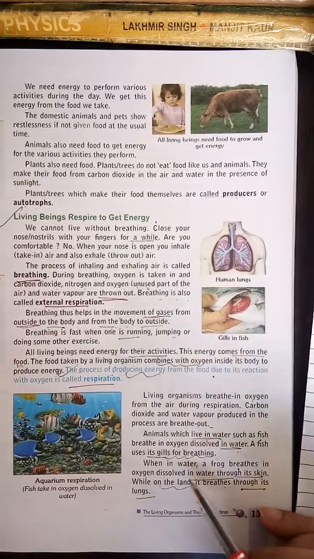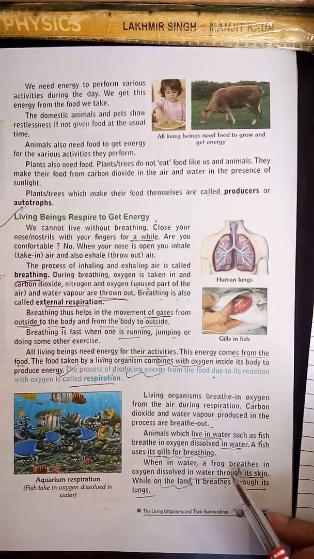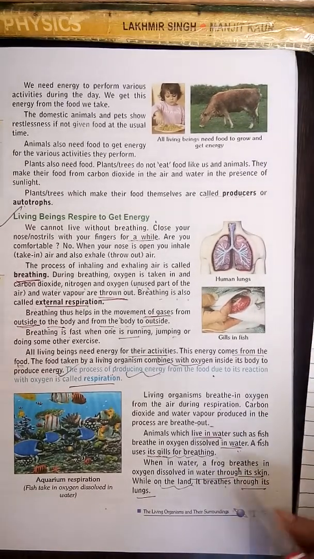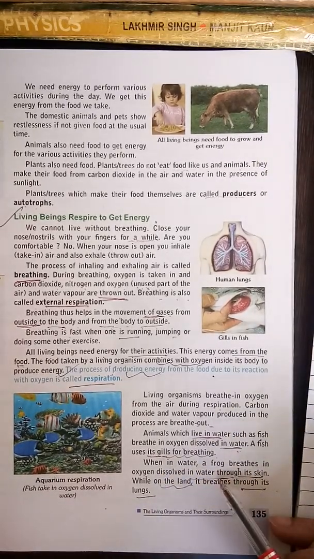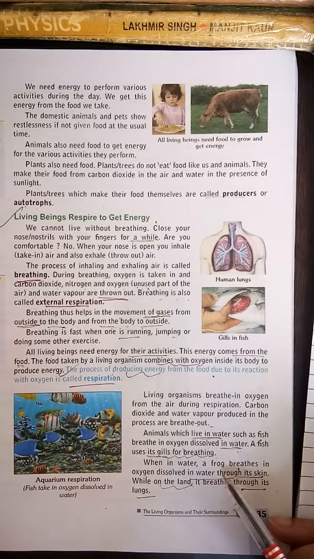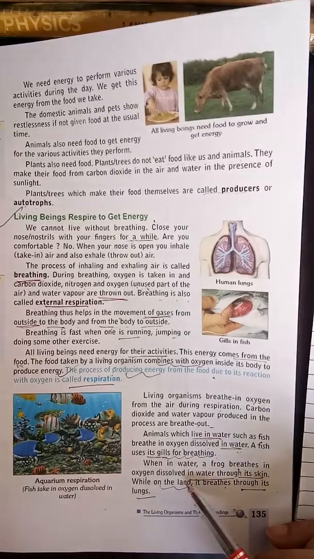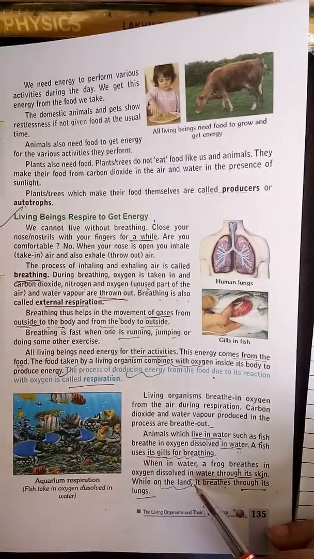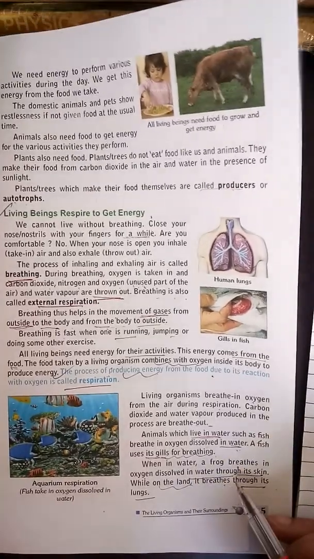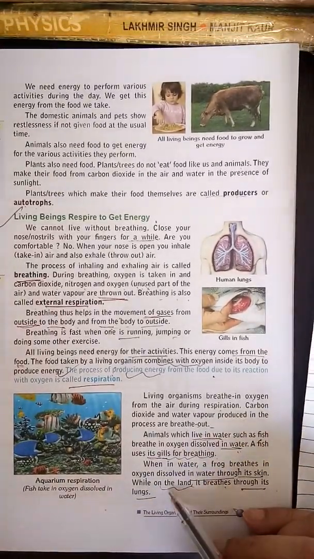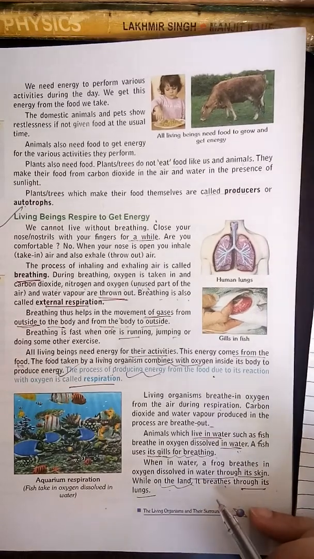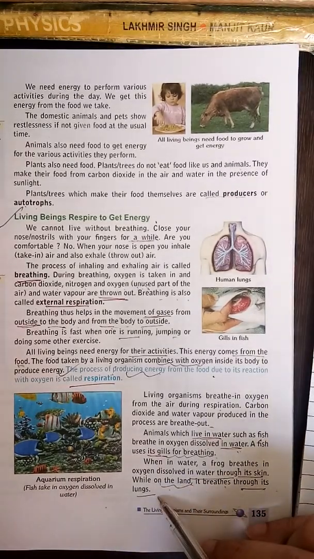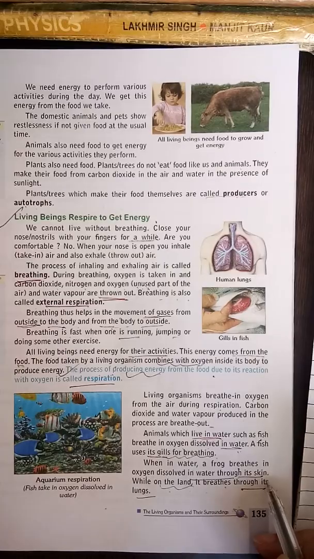And when in water, a frog breathes in oxygen dissolved in water. When the frog is in water, at that time it breathes with the help of dissolved oxygen in water. But when it is on land, at that time it breathes through its lungs, but in water with the help of skin.